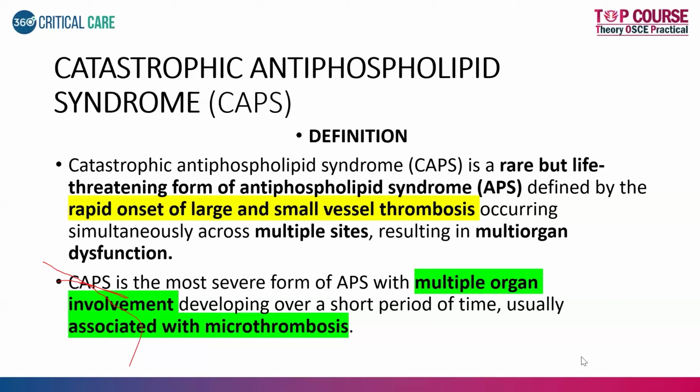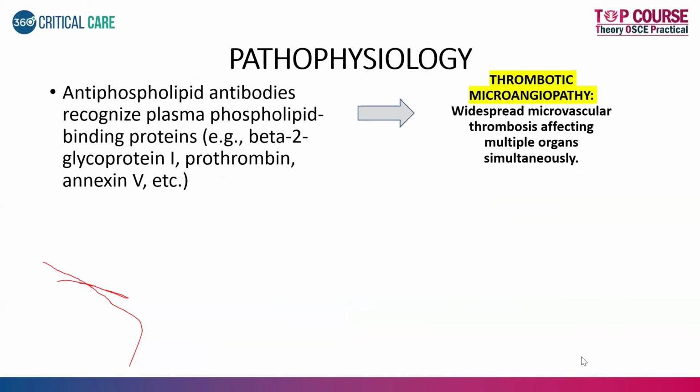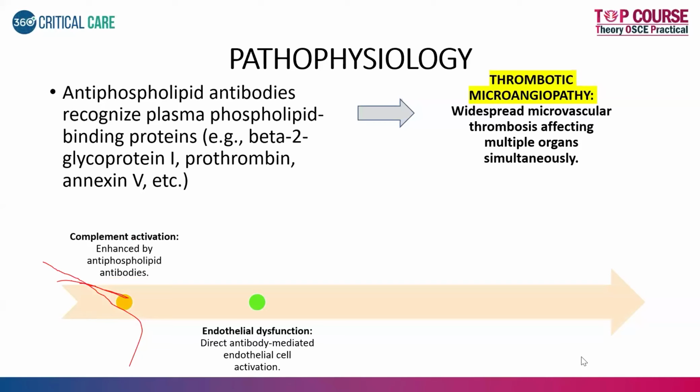Just remember it straightforward. A rare life-threatening form of antiphospholipid syndrome characterized by onset of large and small vessel thrombosis at multiple sites leading to multi-organ dysfunction. What is the pathophysiology? As the name suggests, antiphospholipid antibodies are produced, which cause thrombotic microangiopathy, both in large vessels and small vessels. How do they form that? Usually, there will be complement activation, which is enhanced by the antiphospholipid antibodies. This causes endothelial dysfunction and damage, and this again triggers a clotting cascade.